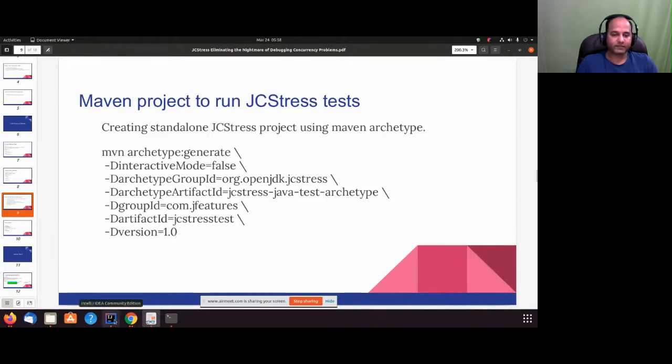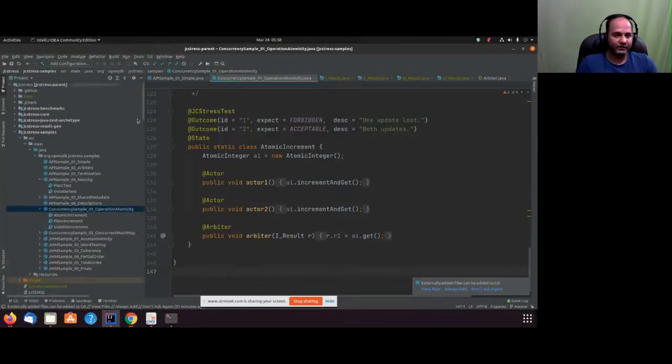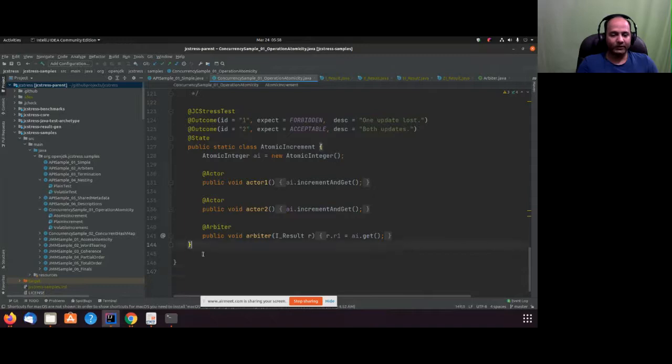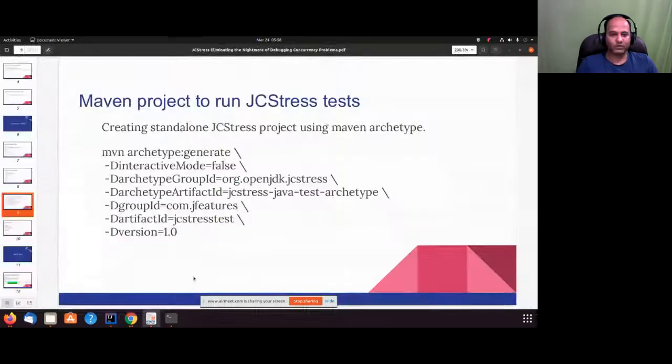One way, the way I'm doing right now, is I have taken the GC Stress repo and built this from my master. So even before it is released, I am using the latest features. I built it two days back, and still in the last two days there were a couple of new features. It is really under development, and the new features available in JDK 17 are being incorporated. So this is a really latest, updated, very useful tool.